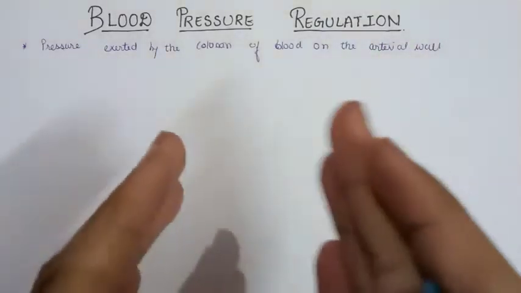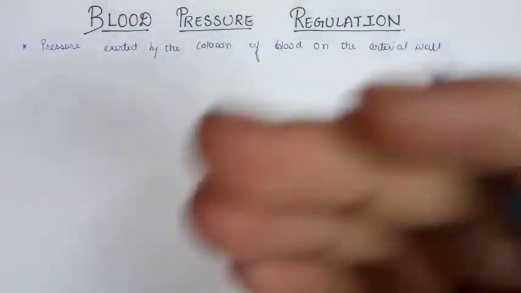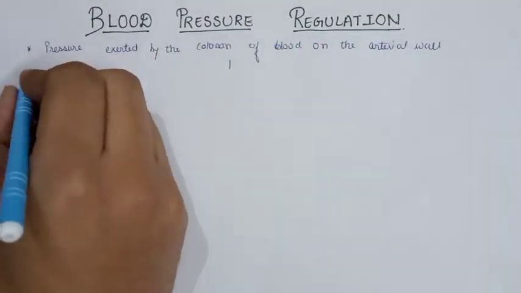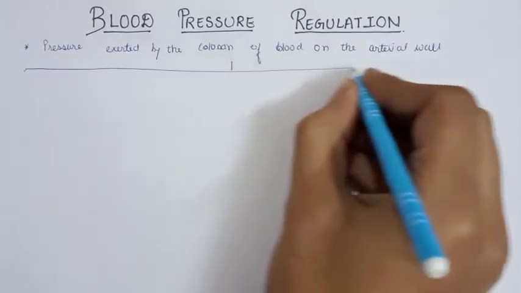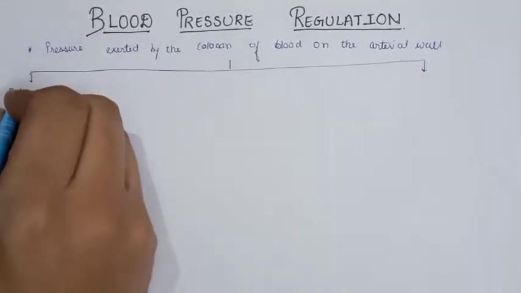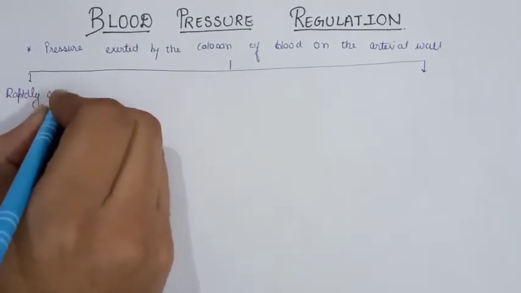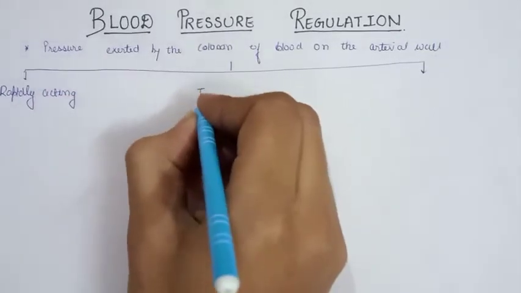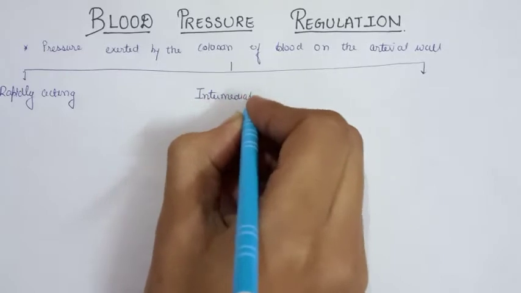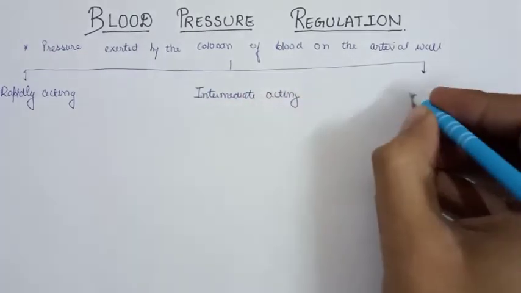We have divided the mechanism for the sake of study into three parts. The three mechanisms employed by the body to regulate the blood pressure are the slow acting, fast acting and intermediate acting blood pressure regulation mechanisms. So these are rapidly acting, intermediate acting, and slow acting.